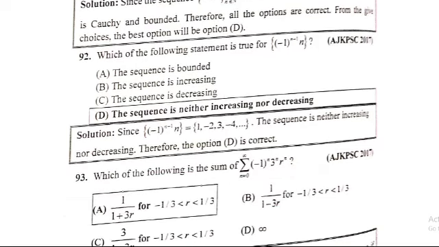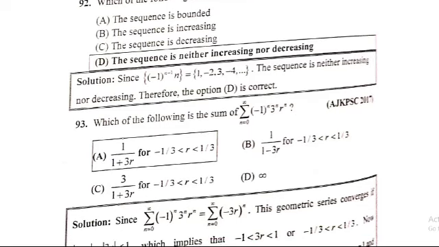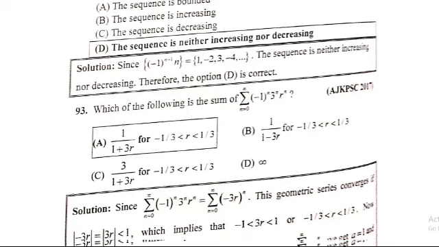93: the sum of summation n equal to 0 to infinity (-1)^n 3^n r^n, which is equal to summation n equal to 0 to infinity (-3r) whole power n. Solution: the geometric series converges if absolute 3r is less than 1, greater than minus 3r, which implies that 3r is less than 1, greater than minus 1. Dividing by 3, r is less than 1 divided by 3 and greater than minus 1 divided by 3.